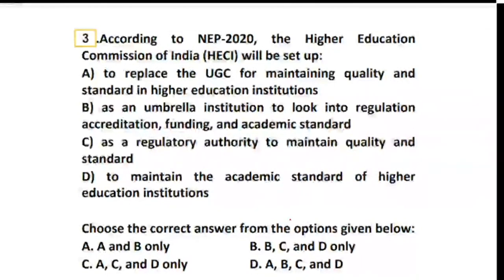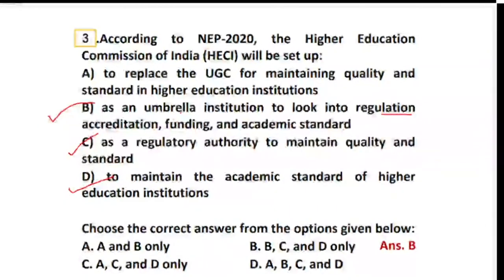So basically here we are talking about the Higher Education Commission of India. It is set up as an umbrella institution for regulation, accreditation, as a regulatory authority, and to maintain the academic standard. It will never replace UGC for maintaining the quality and standard in higher education. So the right option is option number B, C and D. This is the right answer for question number 3.